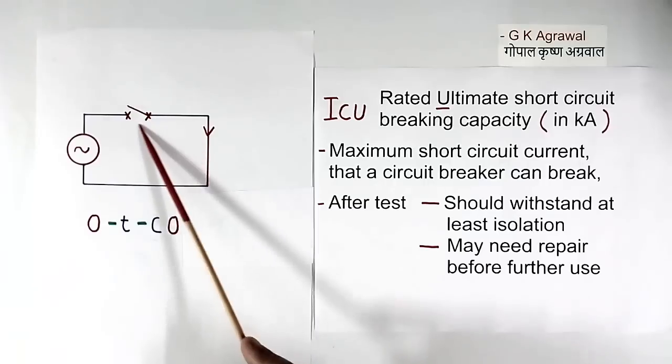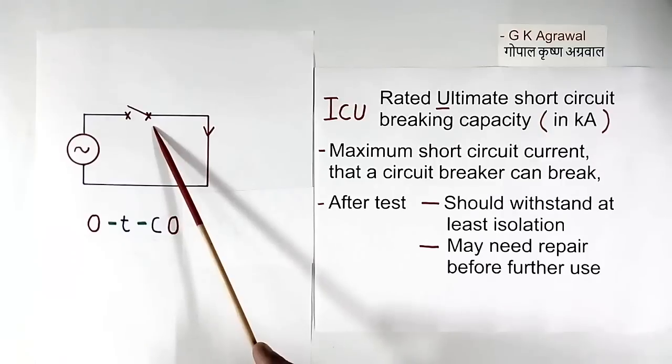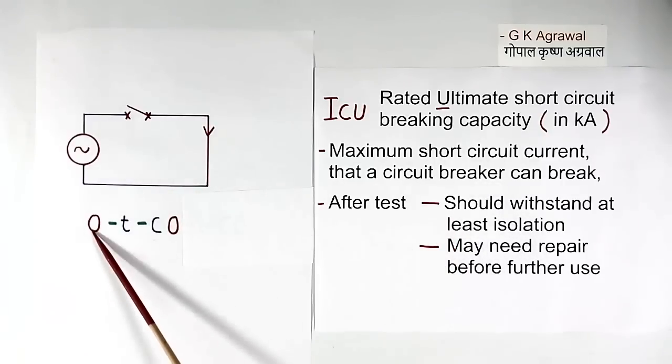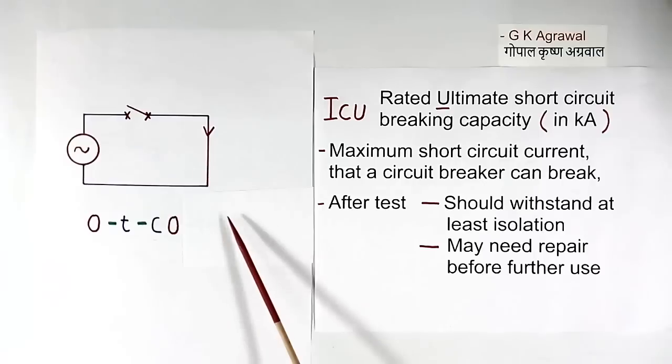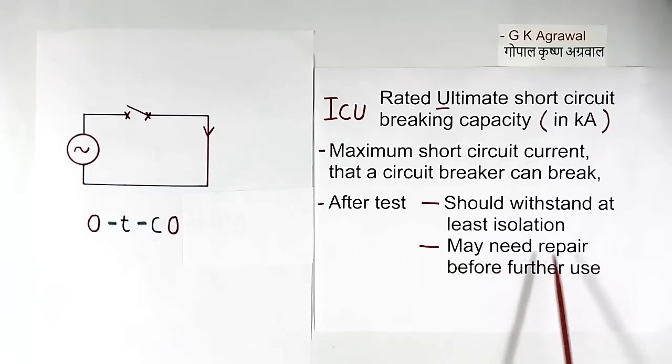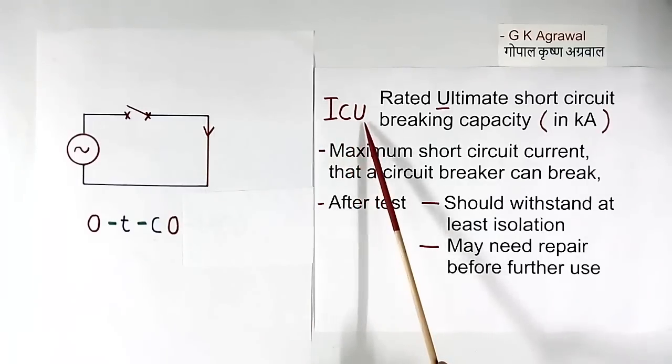Suppose we use a fuse here, then fuse will blow after short circuit and we cannot use the fuse. But here at least 2 times it can open automatically and it can be used further, but it may need repair before further use, provided current flowing here or short circuit current is equal to ICU.